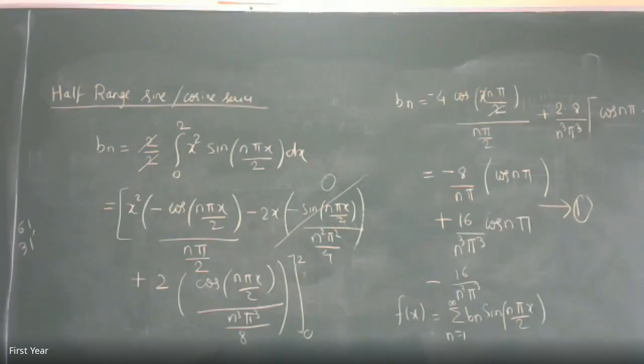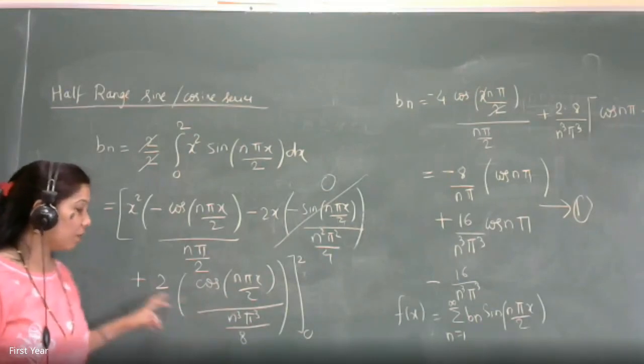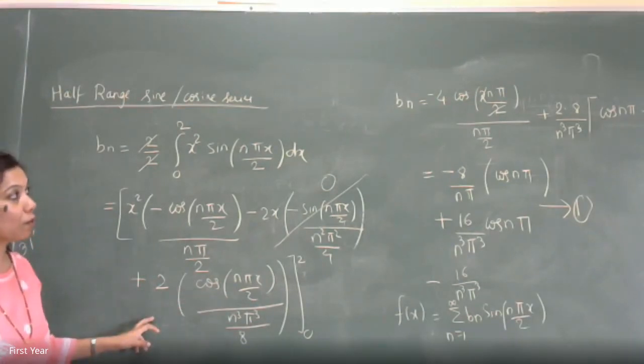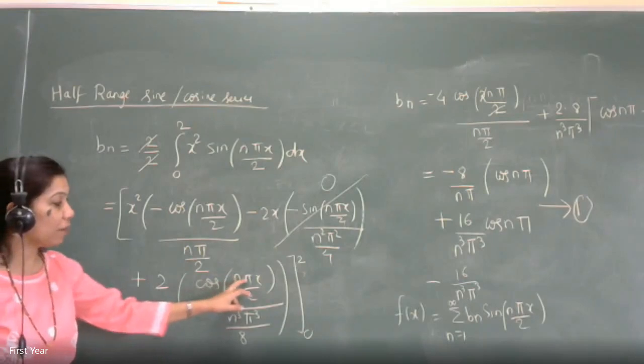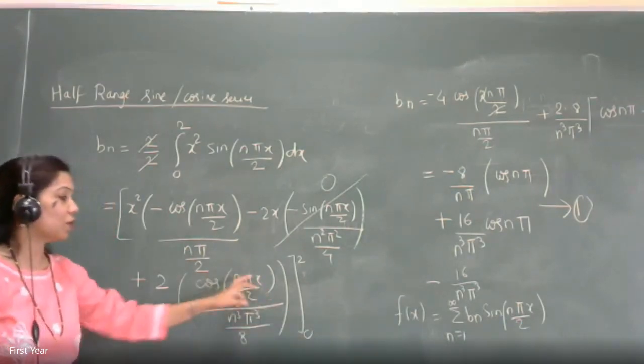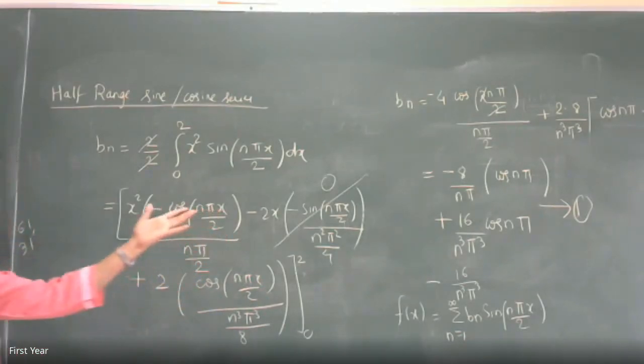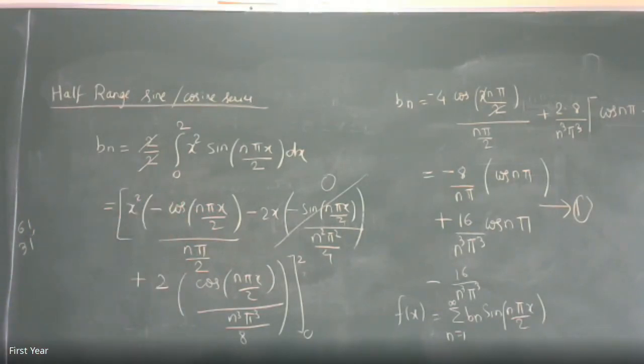Ma'am, at the upper side, cos n pi minus what, minus cos 0? Upper limit minus lower limit. No, here, this one. When I put x is equal to 0, it is cos 0. But this common term is outside. 16 upon n cube pi cube is common. Only upper limit is cos of n pi by 2 by 2, 2 gets cancelled, this cos n pi. And when I put x is equal to 0, it is cos 0. So lower limit is minus cos 0, upper limit is cos n pi. So if you want to, you can keep it like this, or you can put minus 1 raised to n, you can put the value of cos n pi. That's your most simplified form. Minus 1 raised to n.